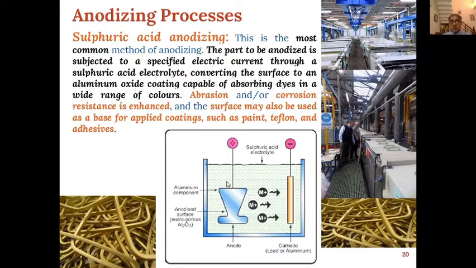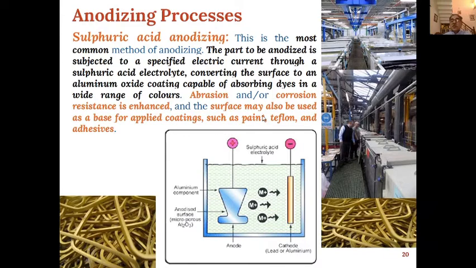So we can see from here, this is the object which is to be anodized, right? And this is the cathode. This may be of lead, or this may be of aluminium. So what will happen is that metal ions will be formed from the anodized surface, and they will go to the cathode, and the object will be anodized. The abrasion and corrosion resistance is enhanced because of sulfuric acid anodizing.